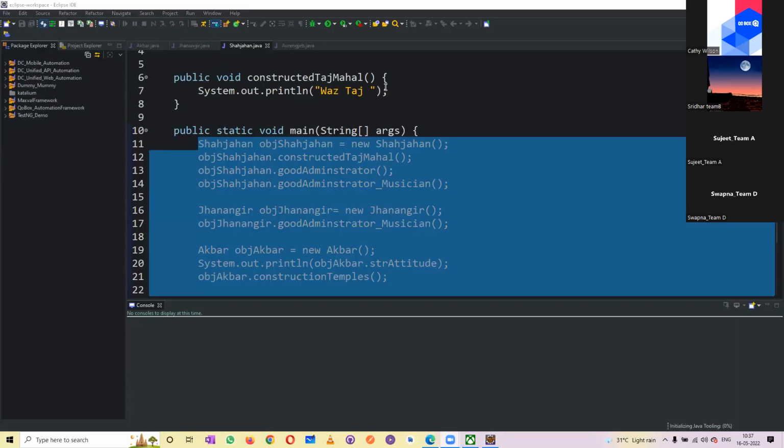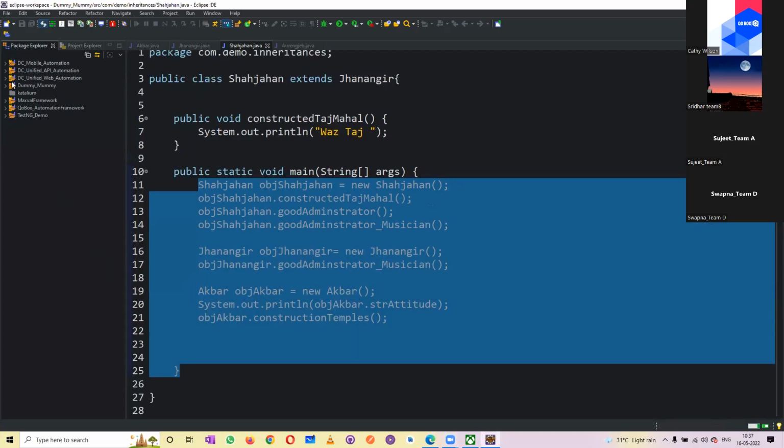I just wanted to share the screen, so I'm going to open Eclipse. Polymorphism is one of the most important concepts which we need to use.